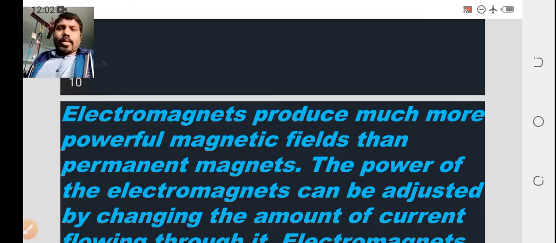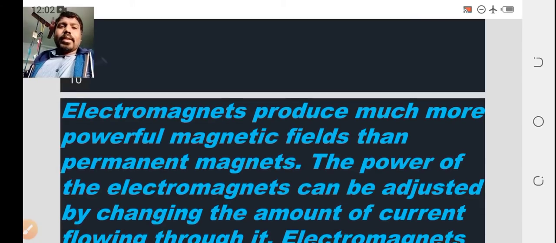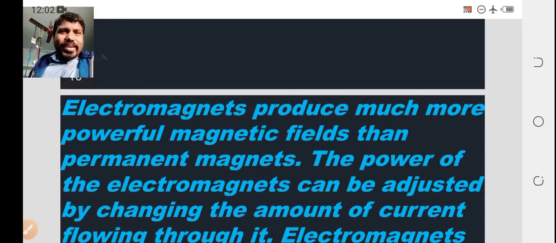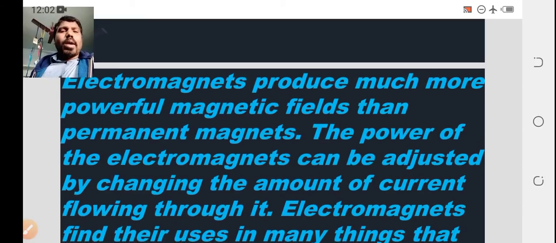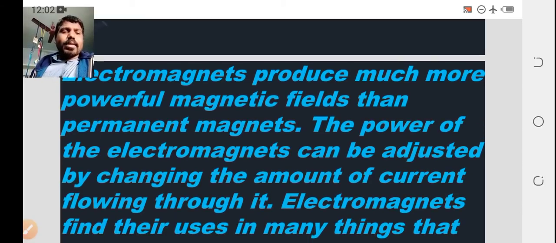So we have temporary magnets, permanent magnets, and electromagnets. These are the three types of magnets we analyzed in the previous video. The power of electromagnets can be adjusted by changing the amount of current flowing through it.